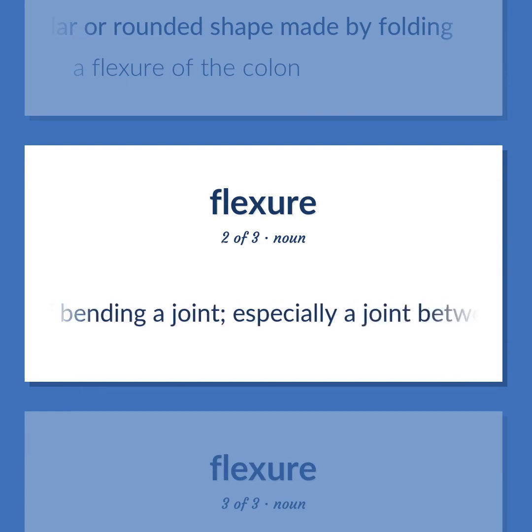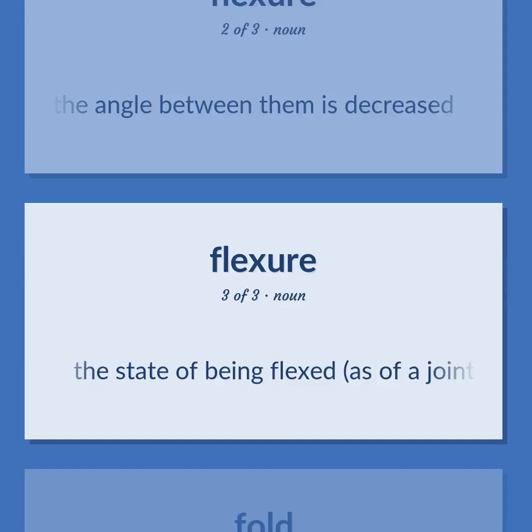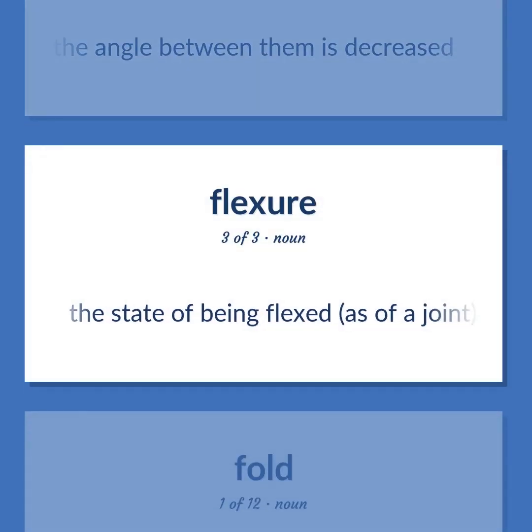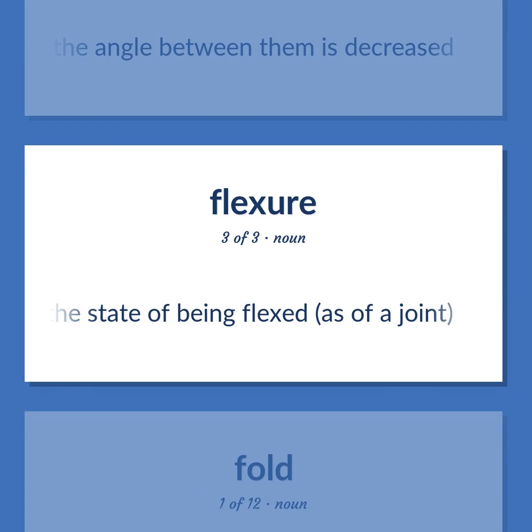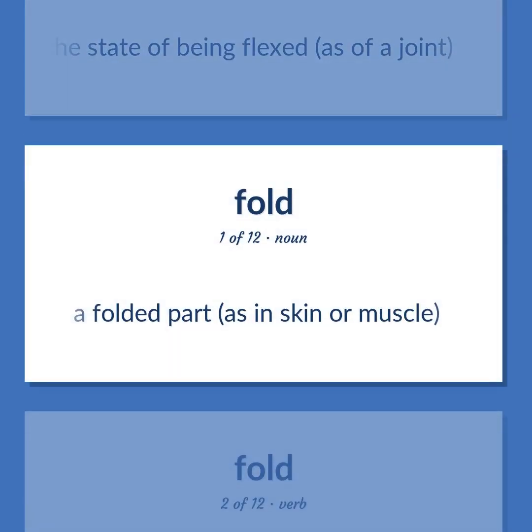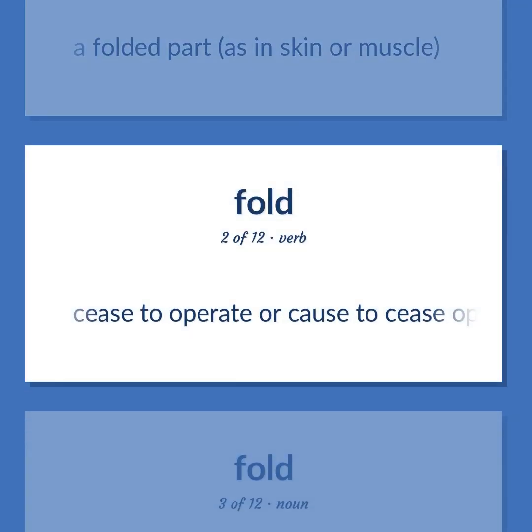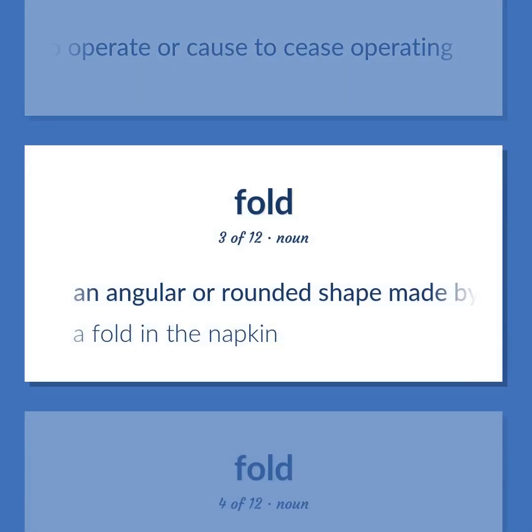Act of bending a joint, especially a joint between the bones of a limb, so that the angle between them is decreased. The state of being flexed, as of a joint. A folded part, as in skin or muscle. Cease to operate or cause to cease operating. An angular or rounded shape made by folding. A fold in the napkin.